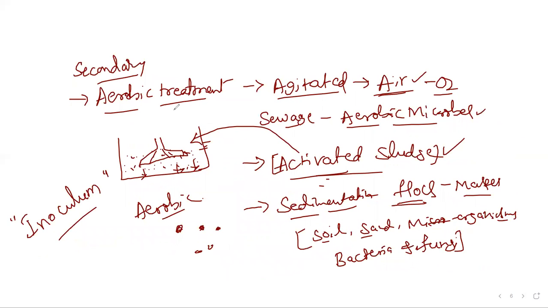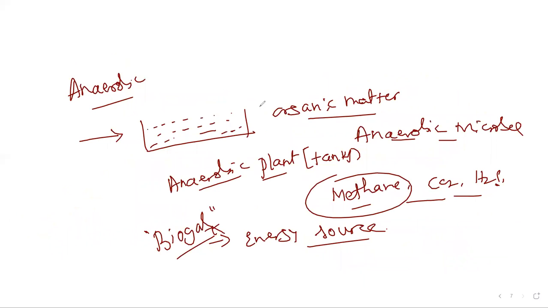In secondary treatment, the first step is aerobic treatment, where the sewage water is stirred continuously and sufficient air is supplied. The aerobic microorganisms degrade the organic matter found in sewage, forming microbial flocs that settle at the bottom. That is called activated sludge. Some part of the activated sludge is retained, and the water is transferred to the anaerobic plant. In the anaerobic tank, the sewage water is degraded anaerobically, and various gaseous molecules are released that can be used as biogas.